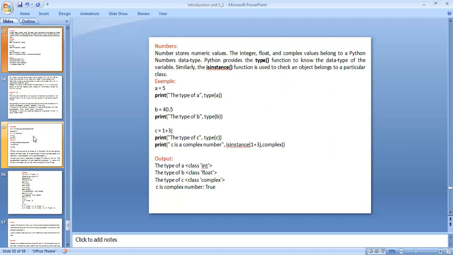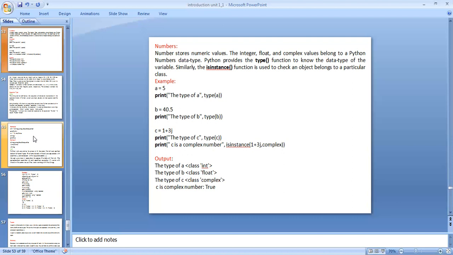It enables us to check the type of the variable used in the programming. And similarly, the isinstance function is also used to check whether an object belongs to a particular class. Python provides two functions. One is the type function, which is used to check the type of the variable used in the programming. Another is the isinstance function, used to check whether an object belongs to a particular class.